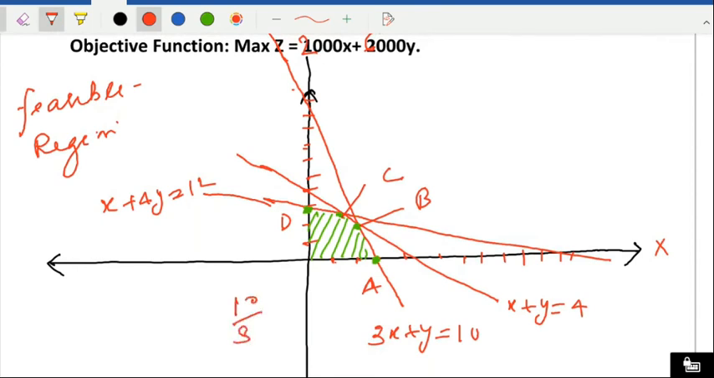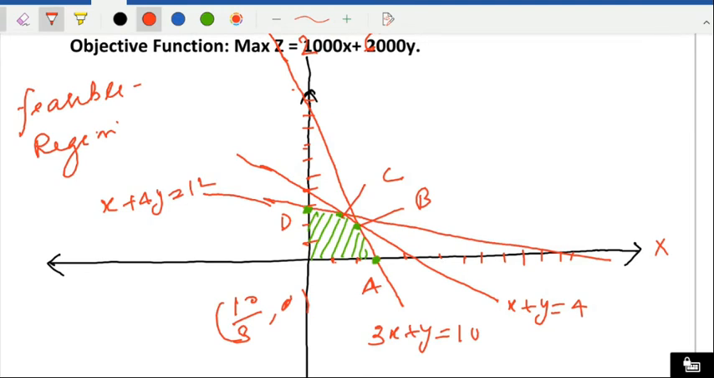10 by 3 comma 0. But keep in mind the point charge which are on the x-axis and y-axis normally will not give you the solution because the company produces TV sets and radio sets, so it's not possible that the TV set is not produced at all. But sometimes a solution may come also.